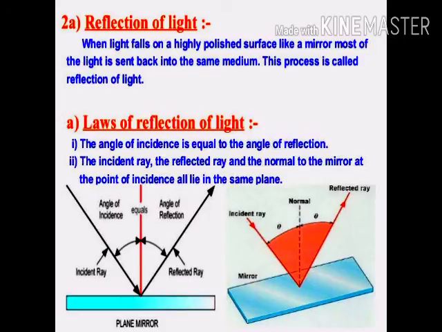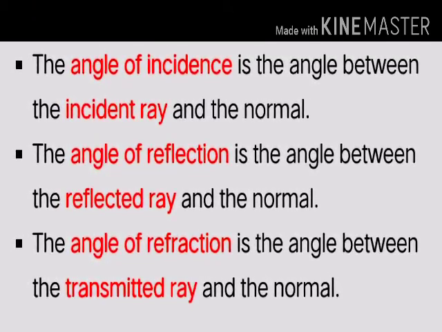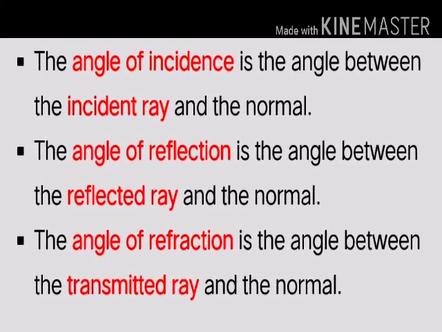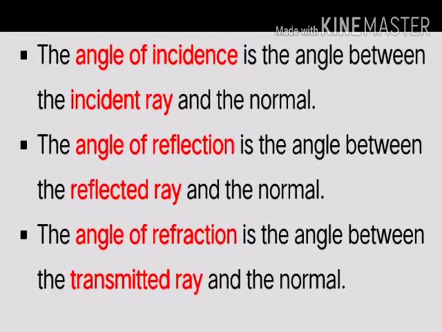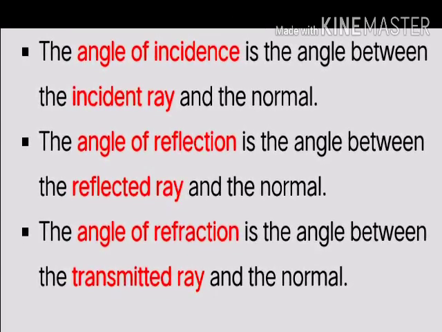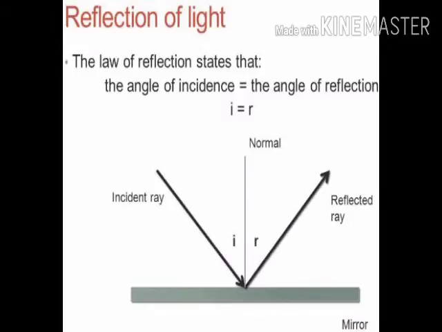Laws of reflection of light. First point: the angle of incidence is equal to the angle of reflection. Point 2: the incident ray, the reflected ray and the normal to the mirror at the point of incidence all lie in the same plane. The angle of incidence is the angle between the incident ray and the normal. The angle of reflection is the angle between the reflected ray and the normal. The angle of refraction is the angle between the transmitted ray and the normal.